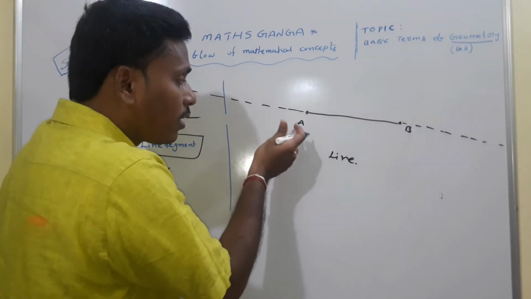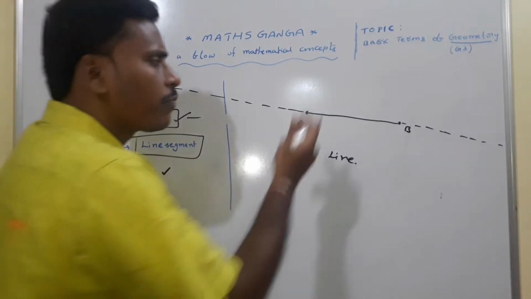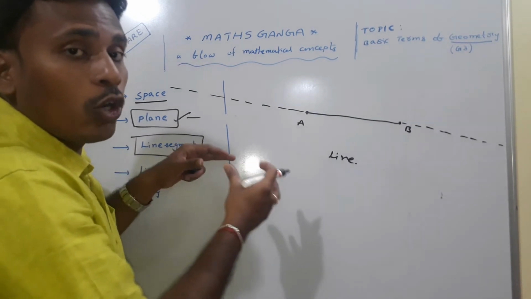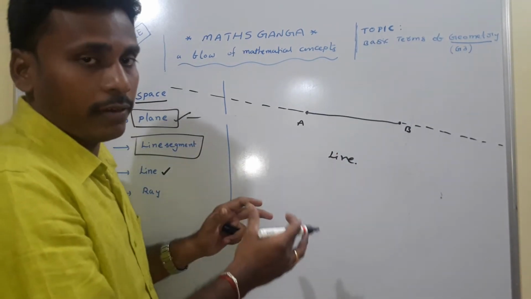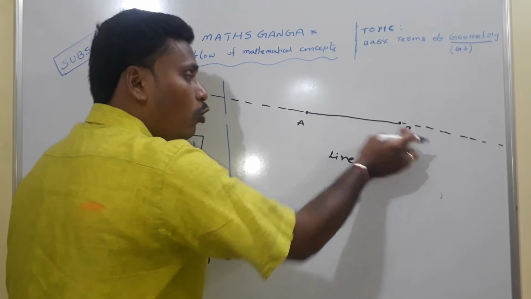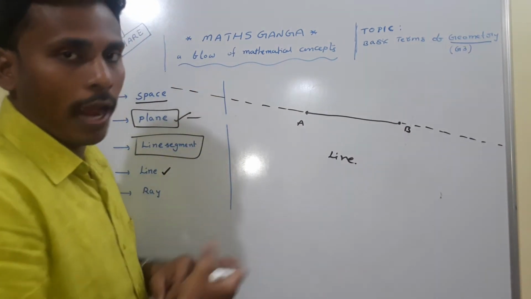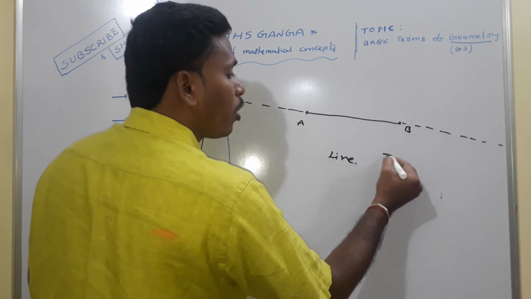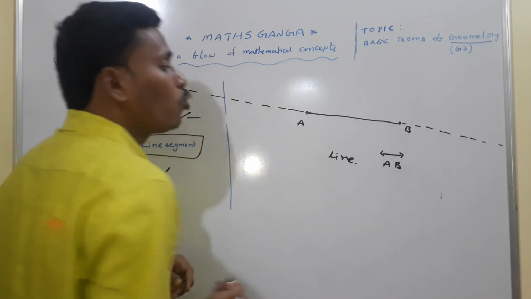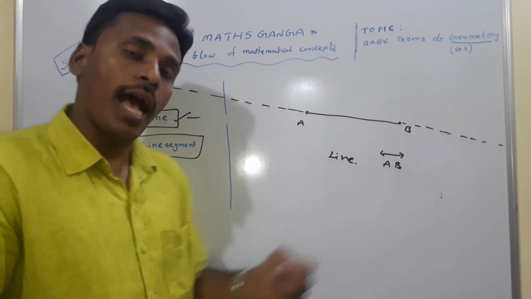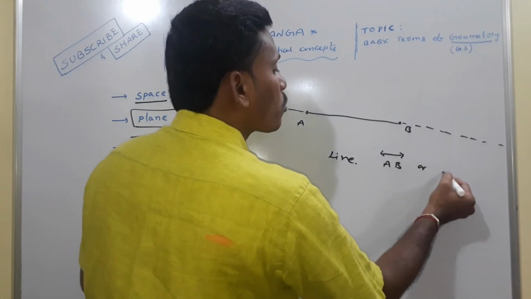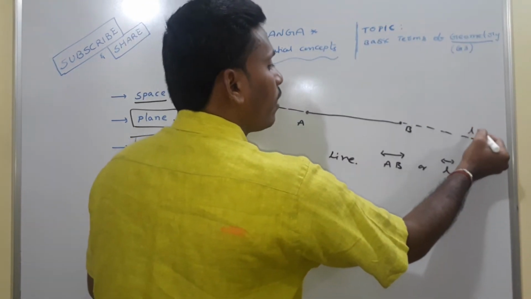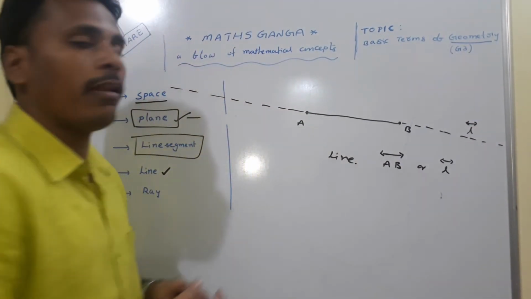Since it's extending in this direction as well as in that direction, this line has no endpoints. A line segment has endpoints like A and B, whereas a line has no endpoints. Since it has no endpoints, we mark the symbolic notation for the line as a two-sided arrow on top of AB. We also use small English alphabets to name a line. If you call this line L, then name it like L.